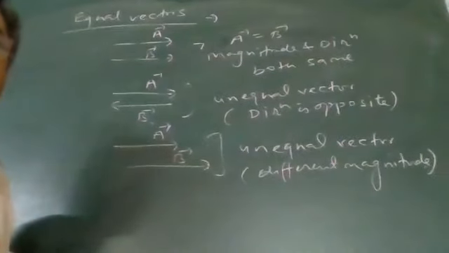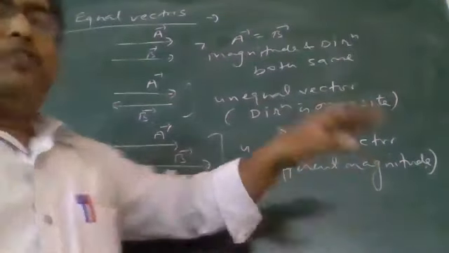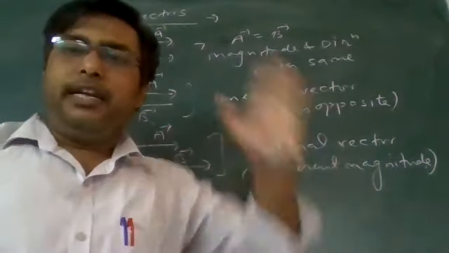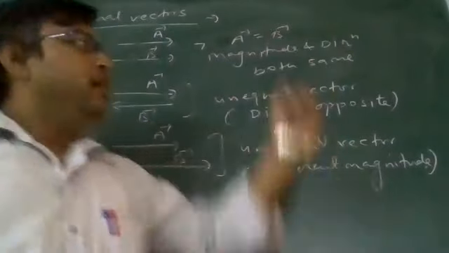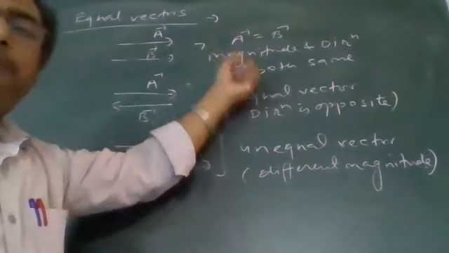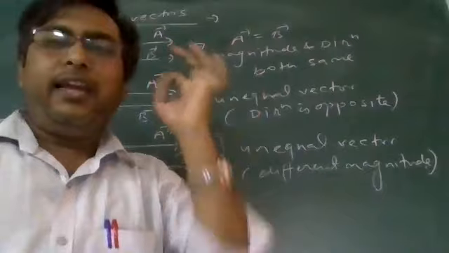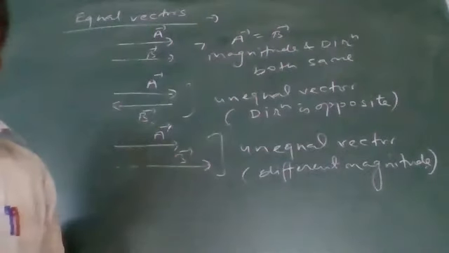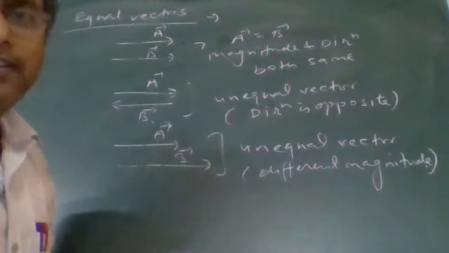Different magnitude here. If magnitude is different, vectors are different. If direction is different, vectors are not equal. If both are in the same direction and same magnitude, I will say vectors are equal. And if these both are different, definitely both are unequal vectors.